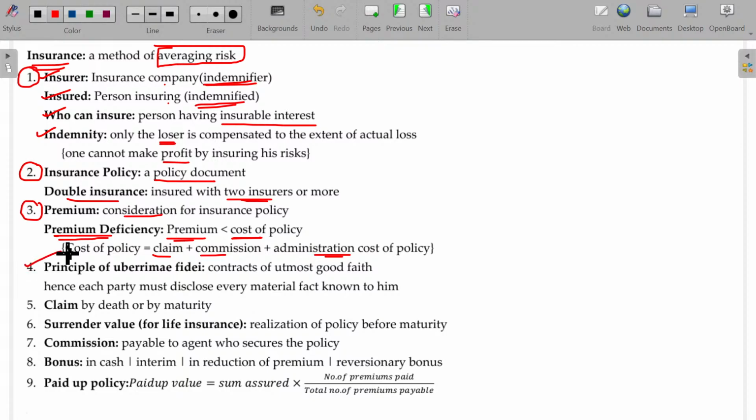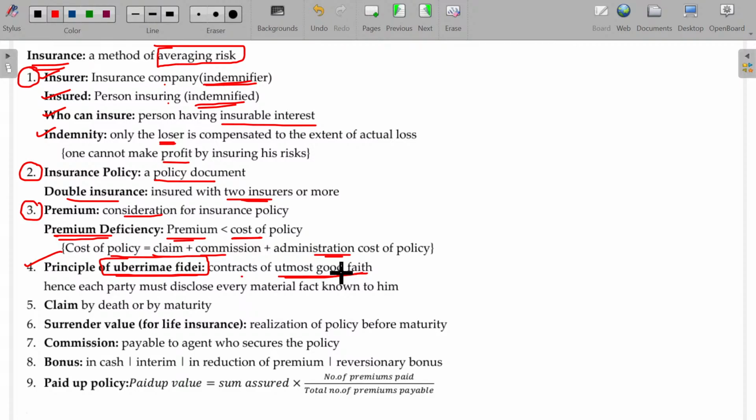Okay. Principle of uberrimae fidei. Always the insurance company's policy will work under this principle, uberrimae fidei, which means contracts of utmost good faith. It means whatever drawbacks you have, say you have lots of health issues and will always spend huge money for your medical requirement, if you hide that and insure, then it's not genuine.